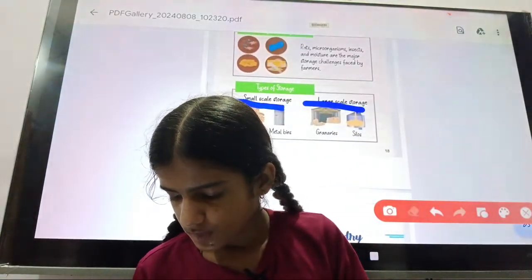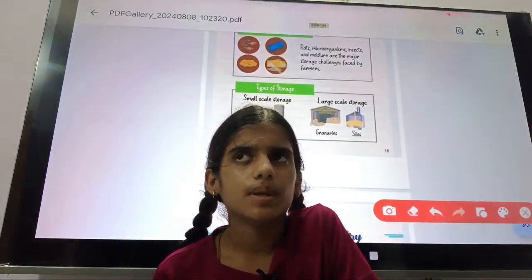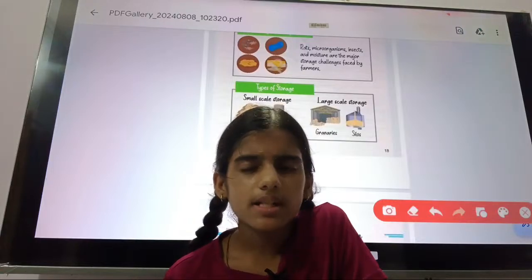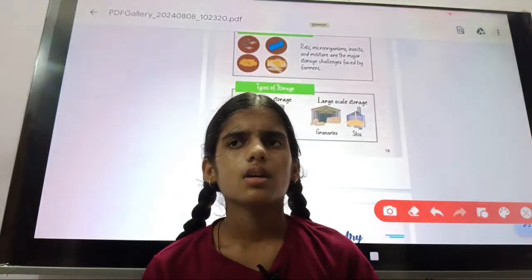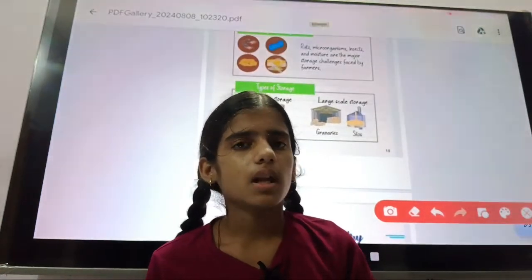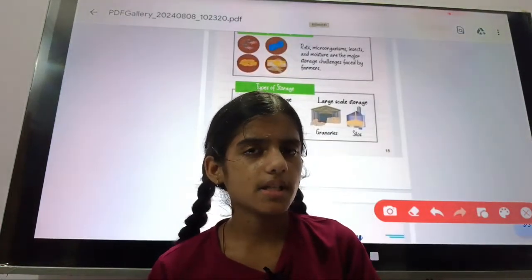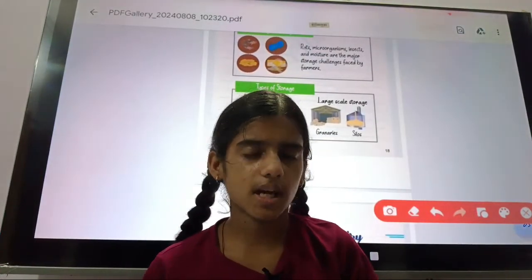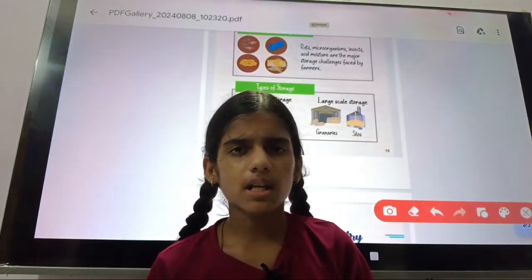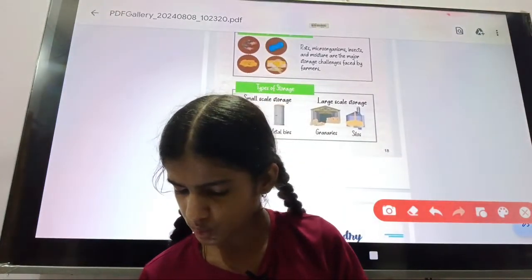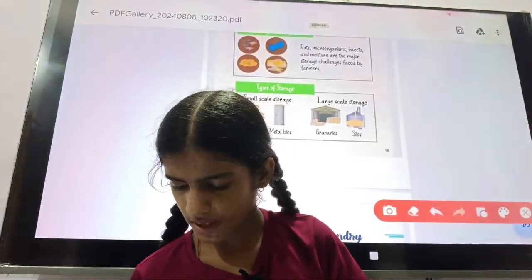In small scale storage, the grains are kept in a very small quantity, and in large scale storage, the grains are kept in a very large quantity. Examples of small scale storage are jute bags and metal bins.